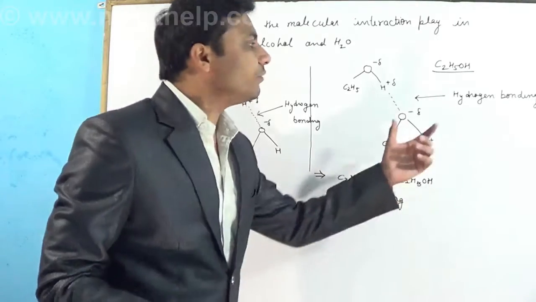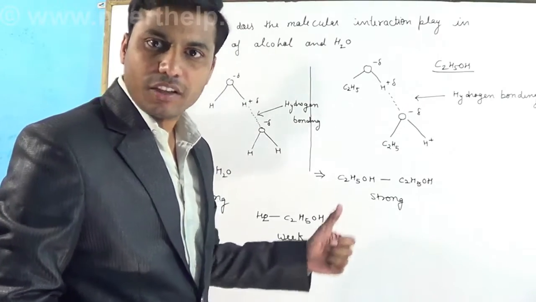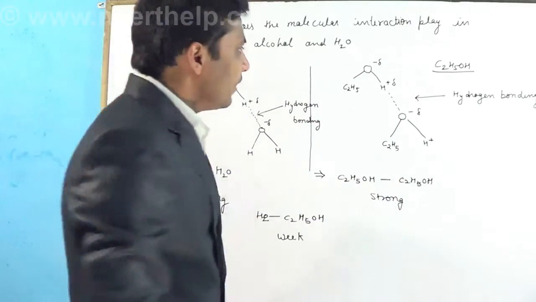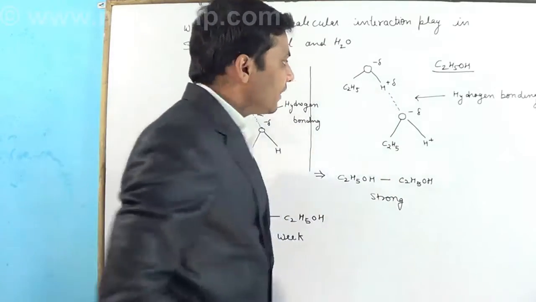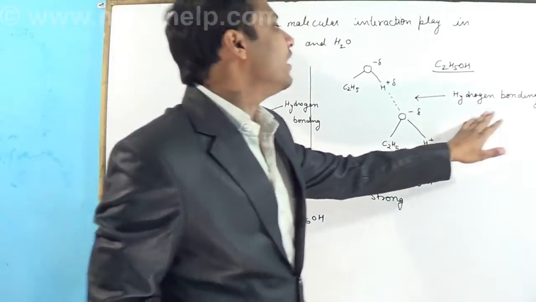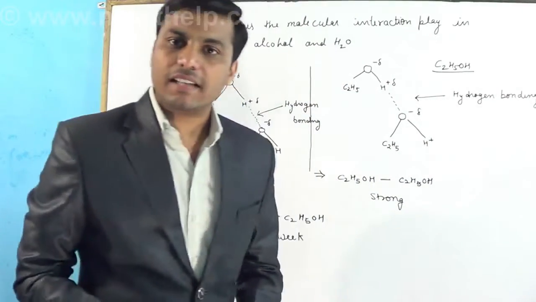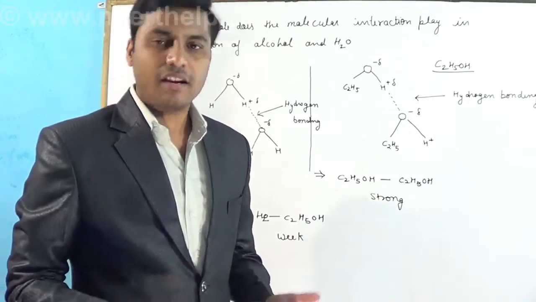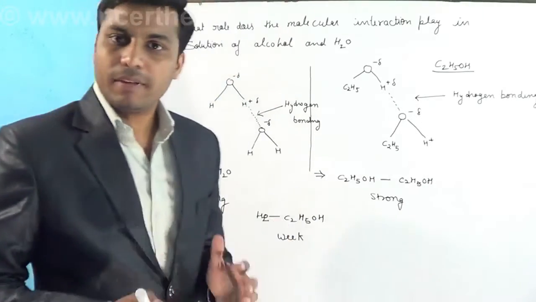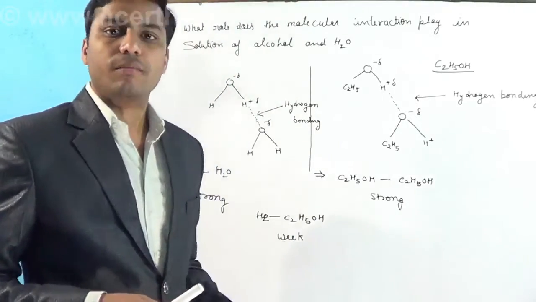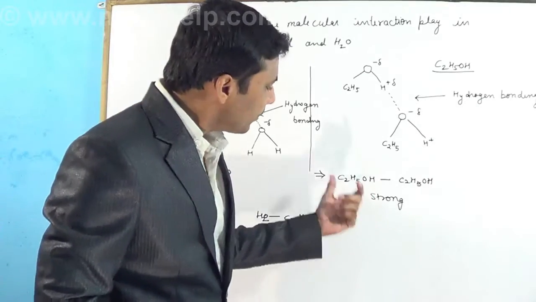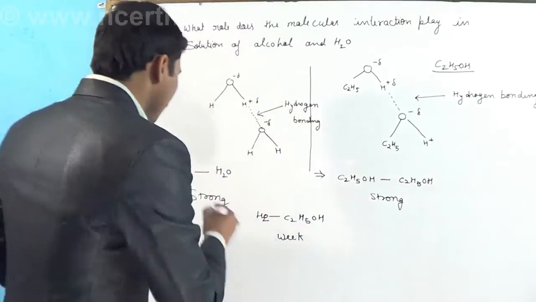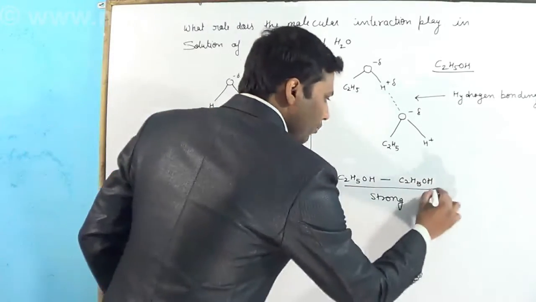Now consider C2H5OH. I have also drawn its structure. You can see there is a dotted line, and this dotted line represents hydrogen bonding. So we can say that the molecules of C2H5OH also have hydrogen bonding. So there will be a strong intermolecular force between the molecules of C2H5OH and C2H5OH. So both bonds will be strong.